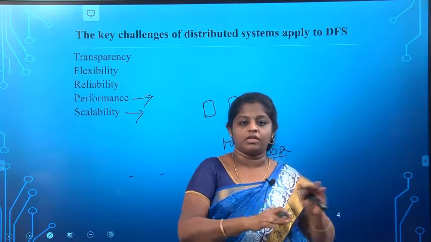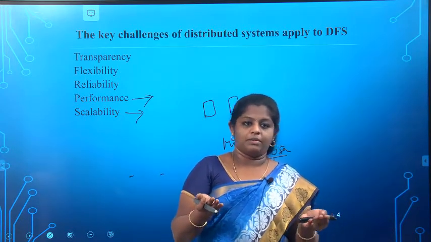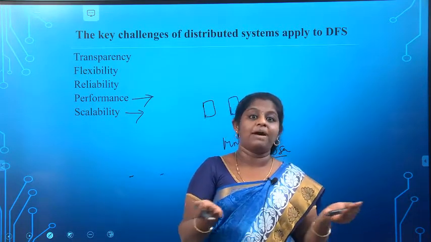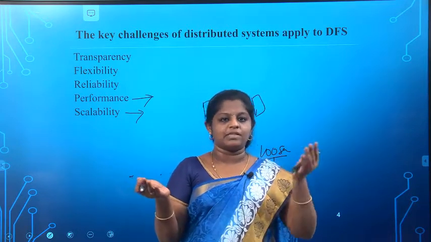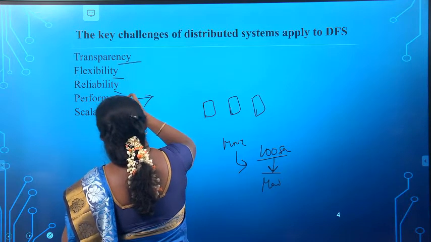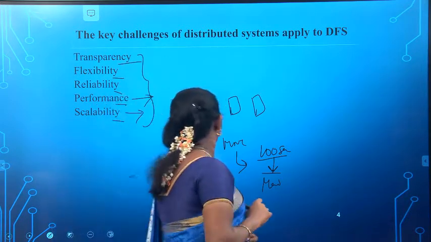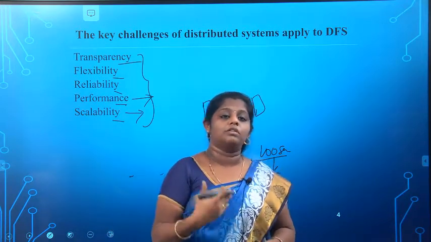It should maintain the balance between the increasing number of users and the servers. So the first one is transparency and flexibility, then reliability, performance and scalability. These are the key challenges of the distributed system that are applied on the distributed file system.